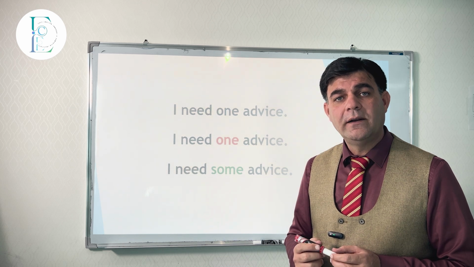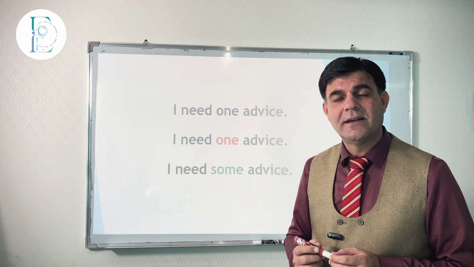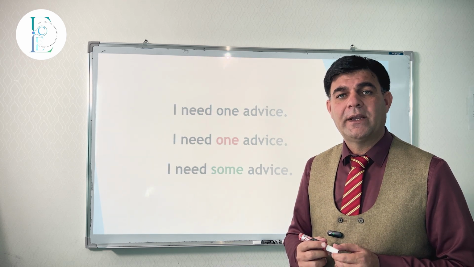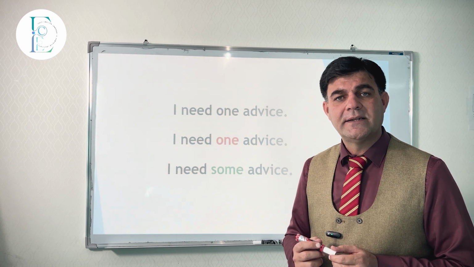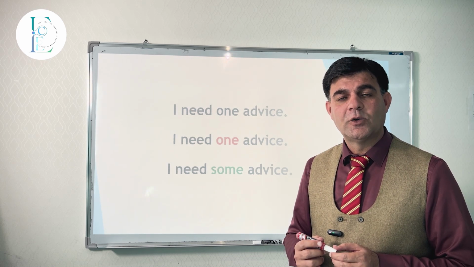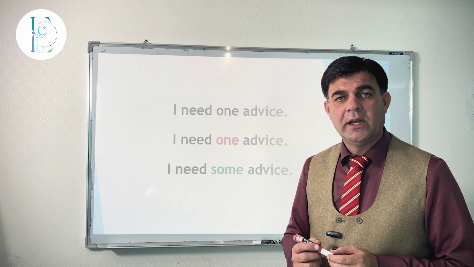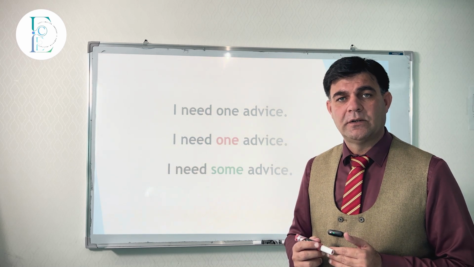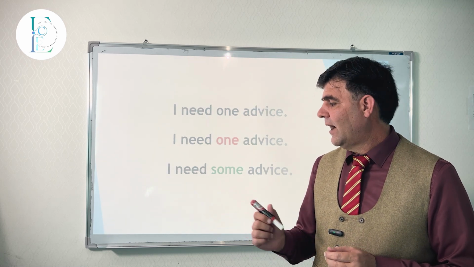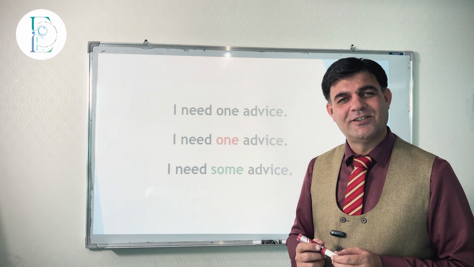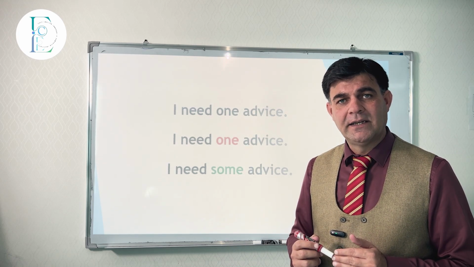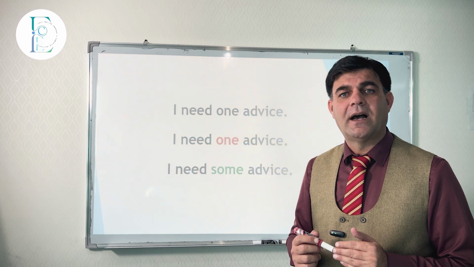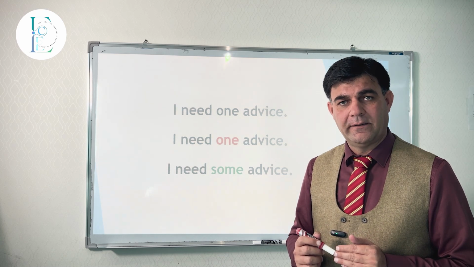Why? Advice is uncountable. We cannot say one advice, two advice, three advice. Advice is uncountable, so we can't use "one." If you want to use a quantifier, you can say, I need some advice. No problem. But one advice is grammatically incorrect because advice is uncountable. Clear?